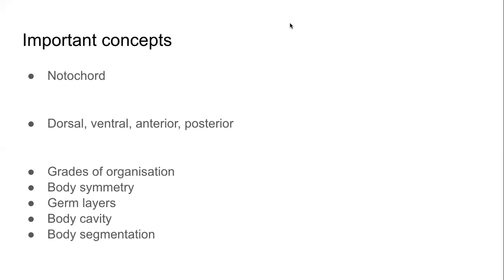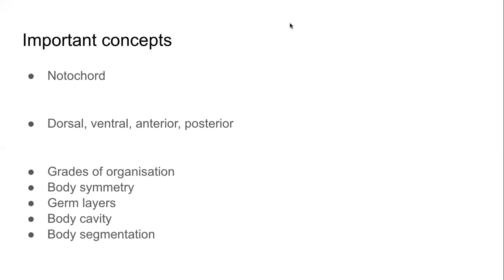We looked at the 5 kingdom classification given by Robert Whittaker, which is based on these 5 criteria: grades of organization, that is cells, tissues, organs, organ system; body symmetry, that is asymmetrical, radially symmetrical, bilaterally symmetrical; germ layers, endoderm, mesoderm, ectoderm; body cavity, whether there is a coelom or not, and if there is a coelom, is it a true coelom or a false coelom?